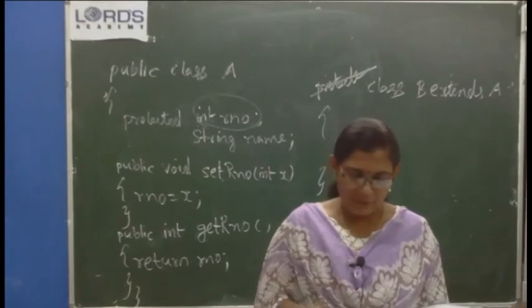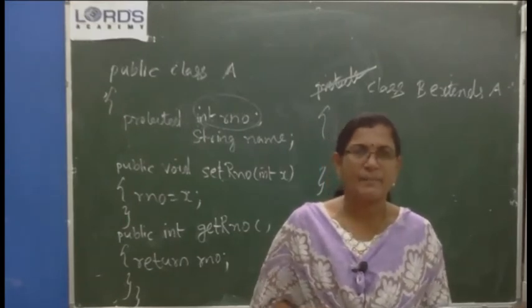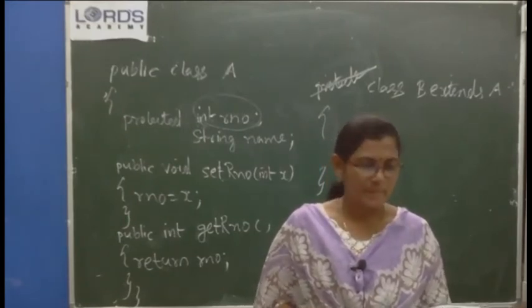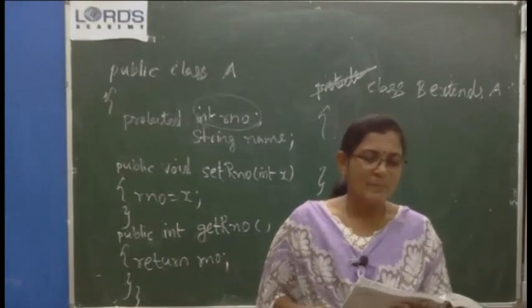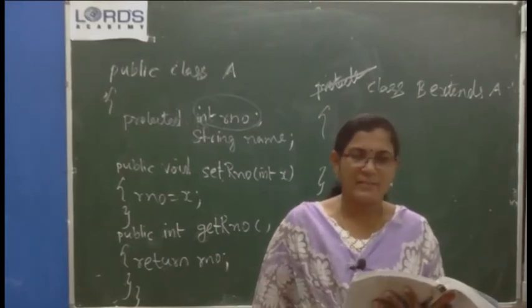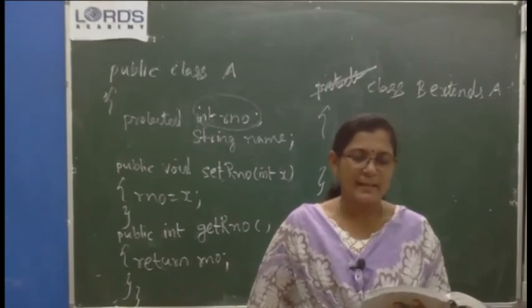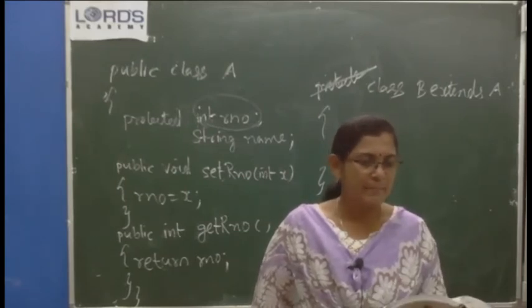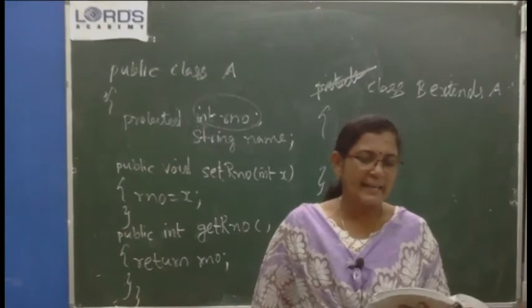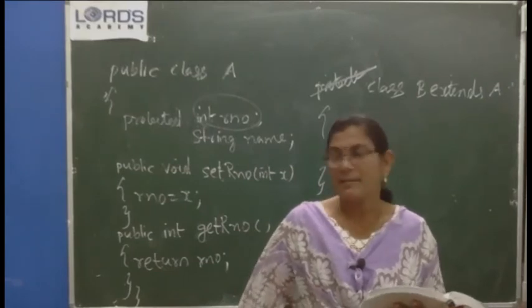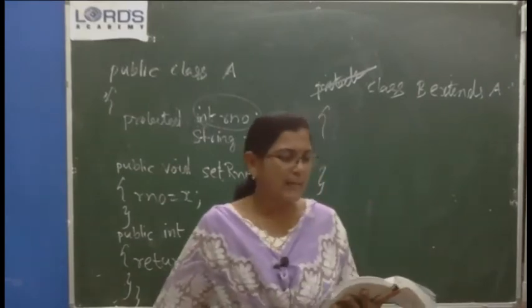Page number 499. You would be aware of the fact that class members, instance variables and member methods can be declared under different access specifiers. We were talking about private, public and protected.